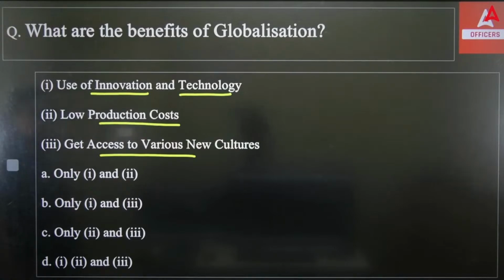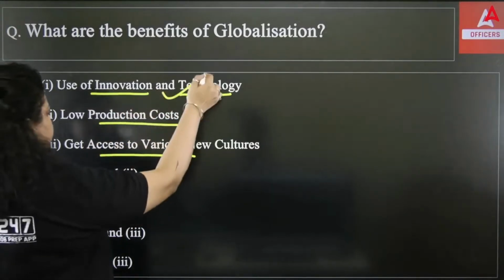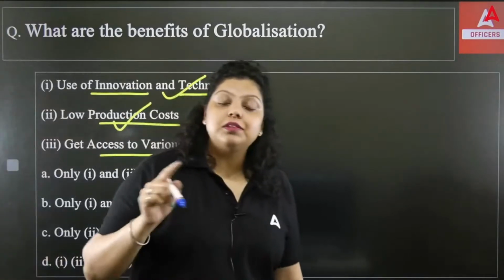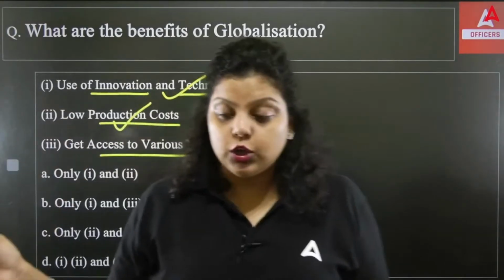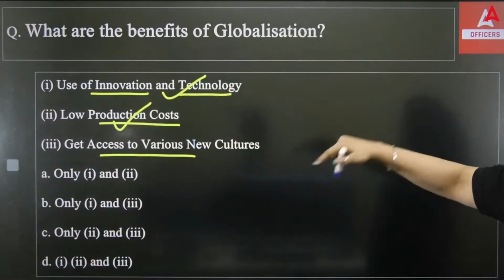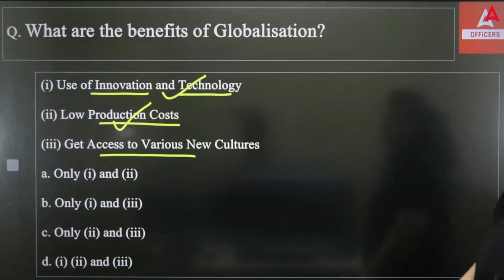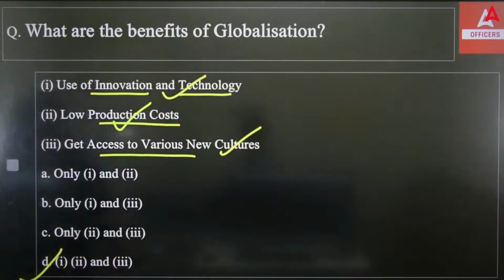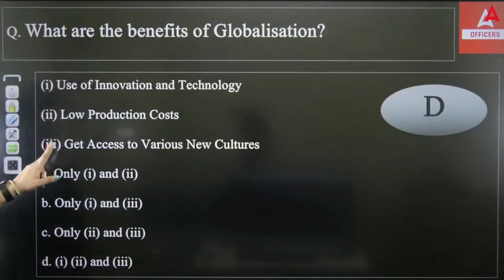Okay, so use of innovation and technology. Yes, obviously technical advancement will be there. Low production cost will be there because now you have opportunity cost. It means you have so many options that you can decide from where you want to purchase at the low cost with better quality. Then obviously you will have access to new cultures. So the right answer will be D option. All are the benefits of globalization.